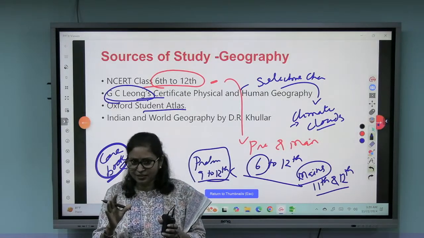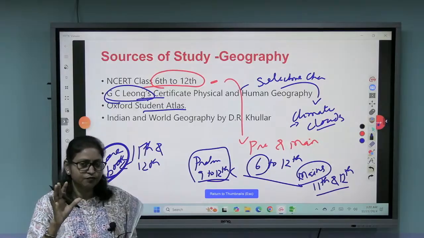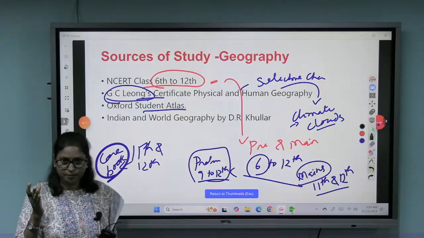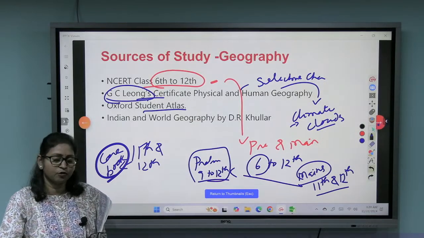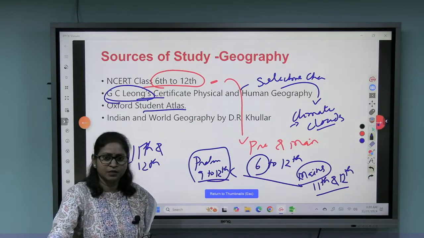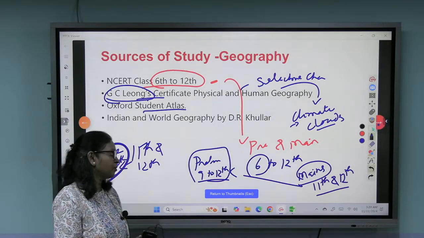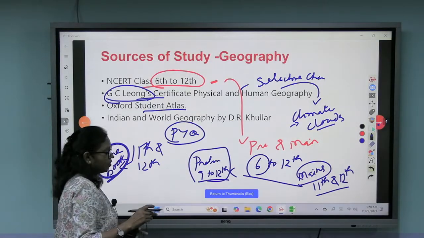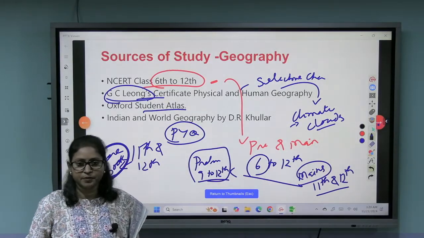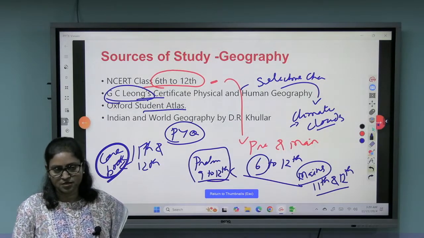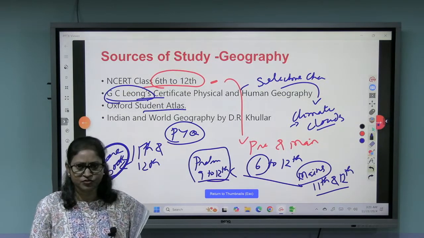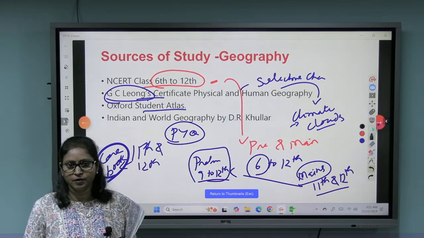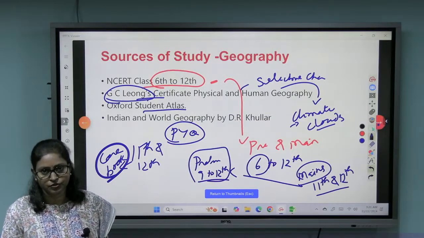So they have been asking questions from that almost every year, mostly from the political map, and also sometimes from the physical map, world geography I'm talking about. So the atlas is extremely important. By looking at the PYQ, you'll come to know how I should mold my preparation when it comes to the atlas. Should I remember every bit of information, every boundary? That you will come to know by looking at the PYQ, exactly what type of questions are asked.